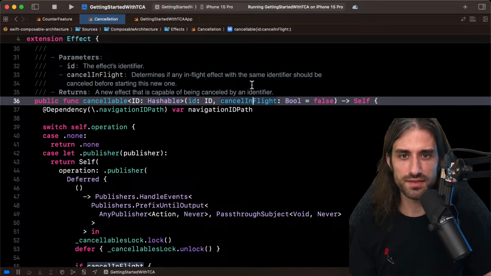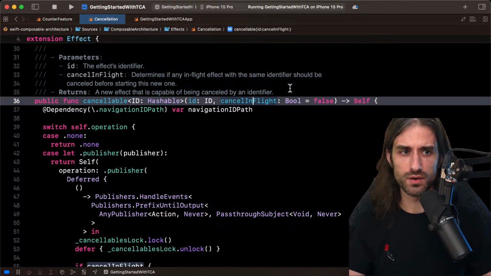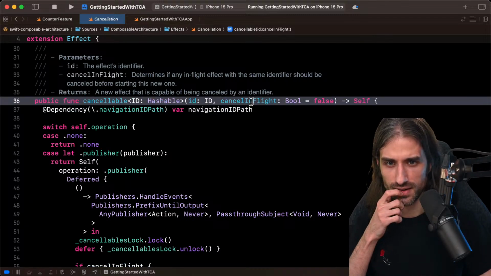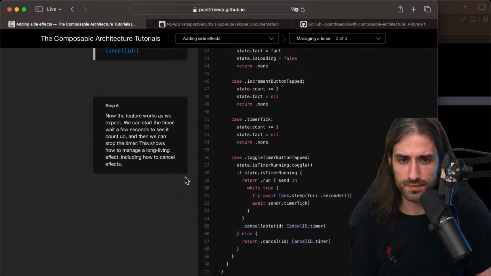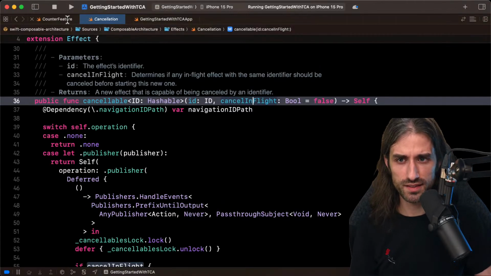Let's see what the in-flight means. Determines if any in-flight effect with the same identifier should be cancelled before starting this new one. So maybe it's like if you have already sent a cancel and it hasn't finished to cancel, what do you do? Maybe it's that. I'm not sure. Okay, at least it should be working now.